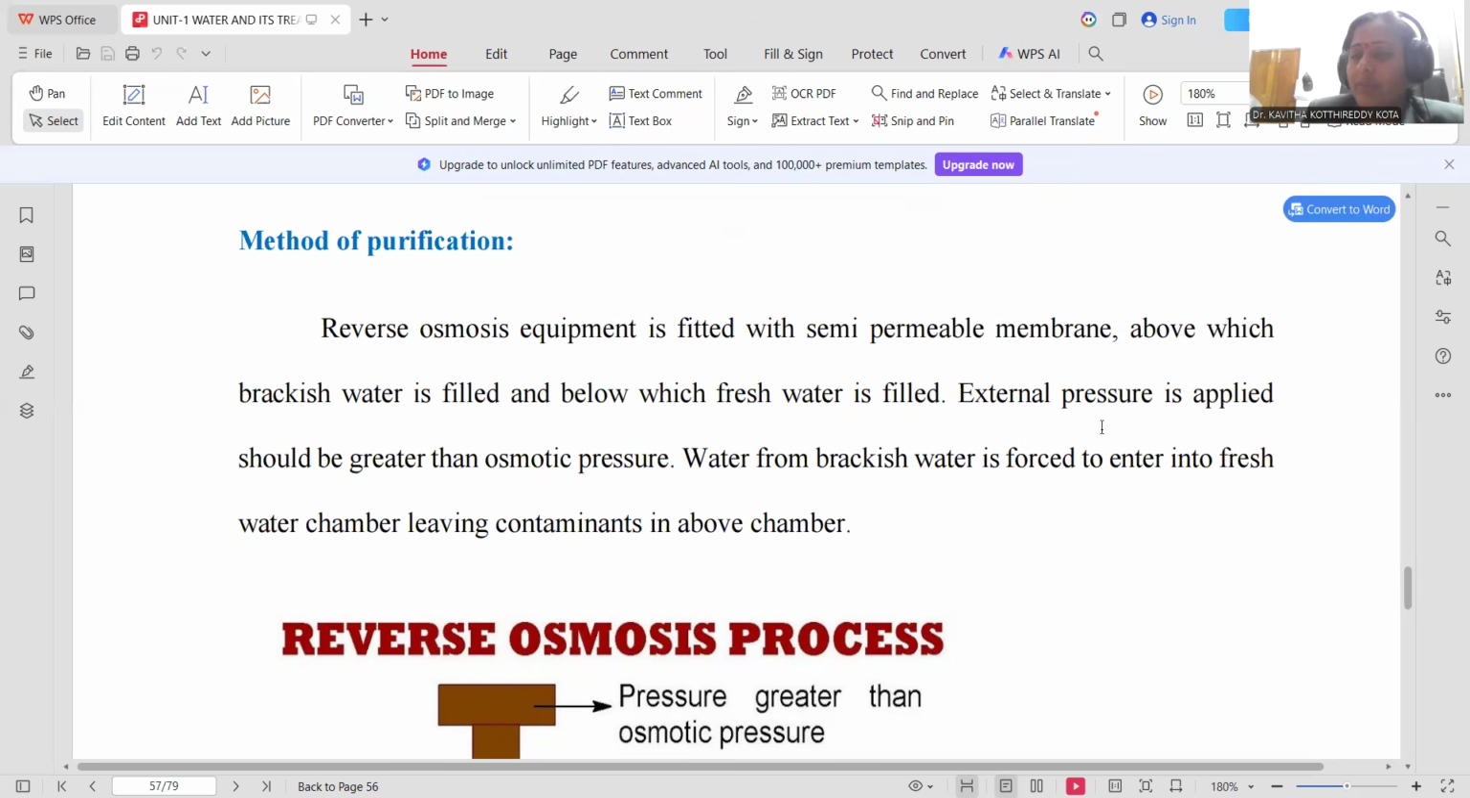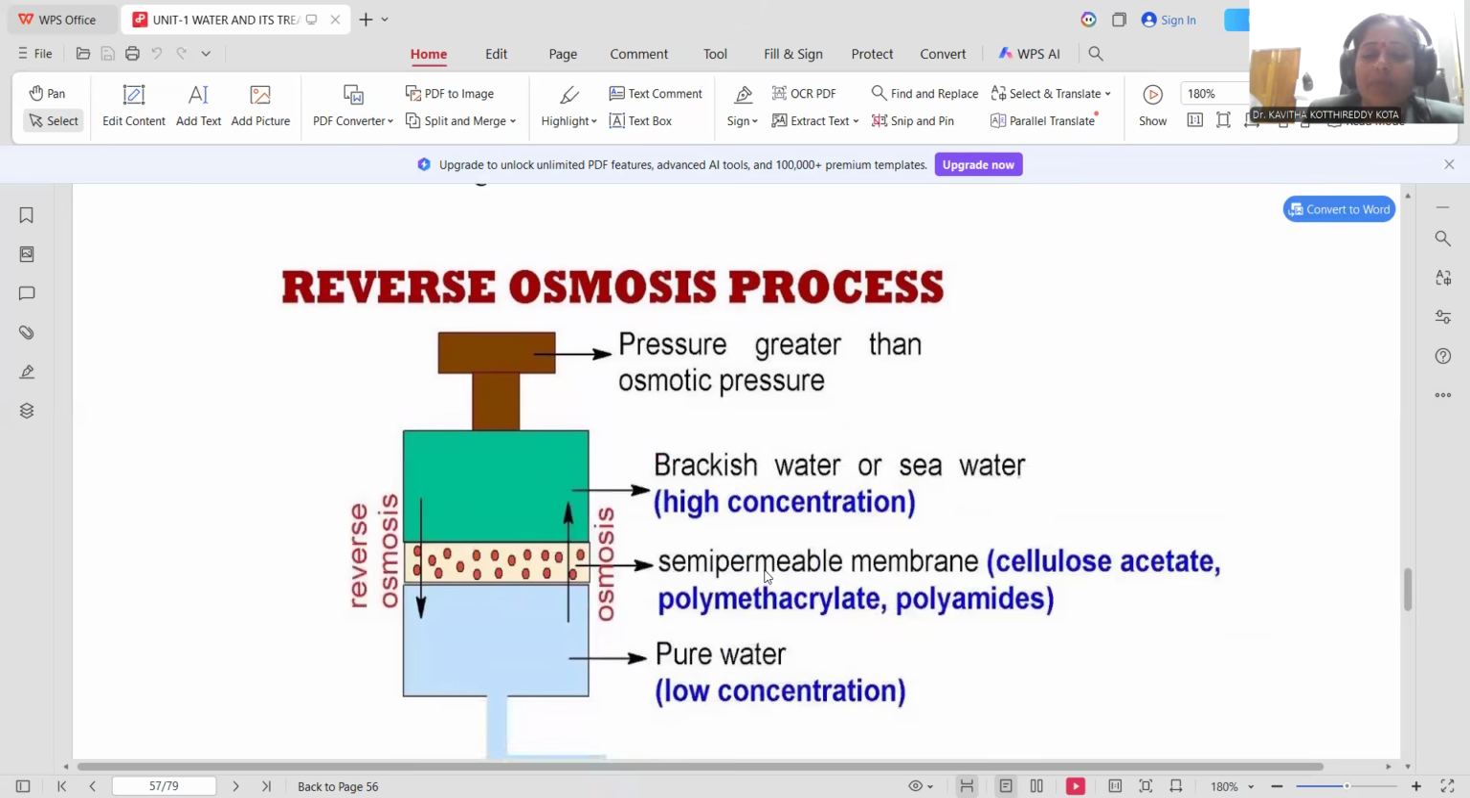External pressure in the range of 15 to 40 kilogram per centimeter square is to be applied in order to reverse the osmotic pressure, in order to exceed the osmotic pressure. Brackish water is forced to enter into the freshwater chamber. Water only is allowed to move, but not the salt content, so that water is continuously flowing.